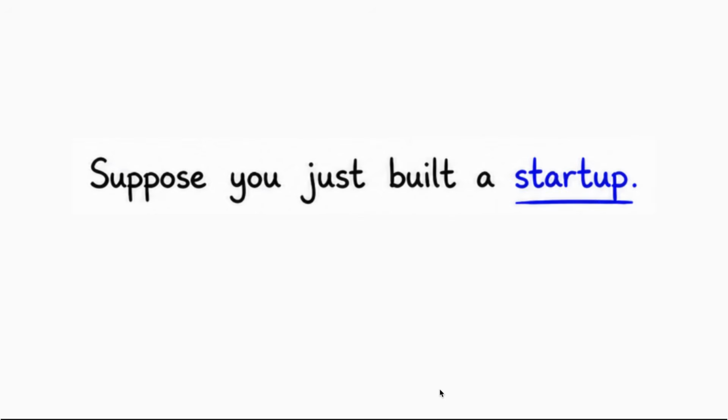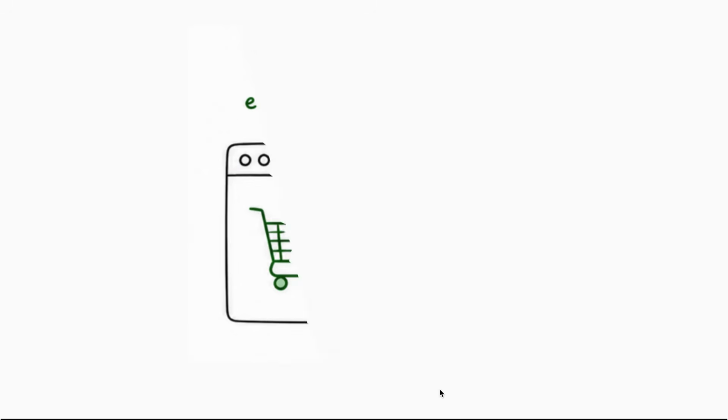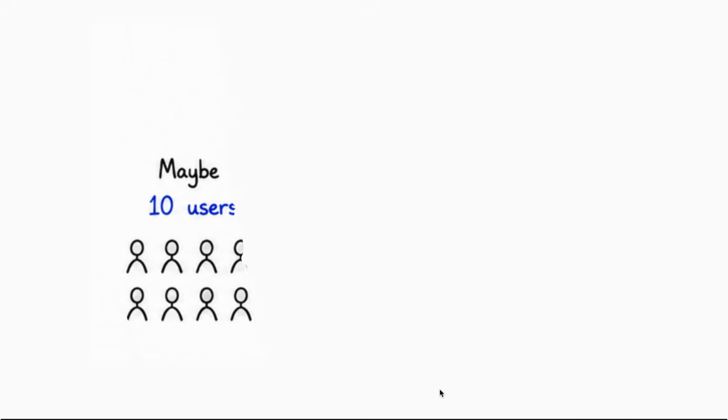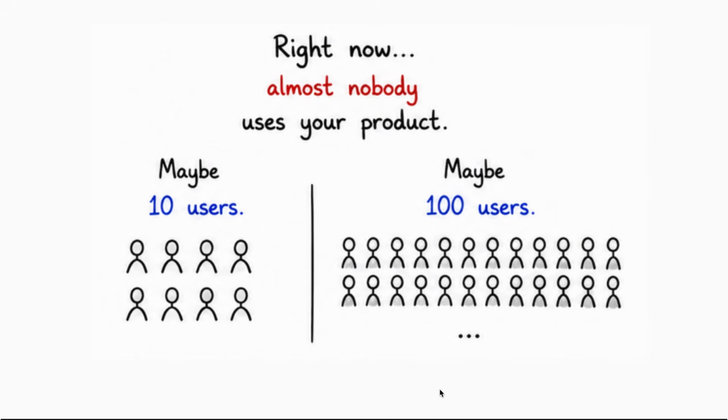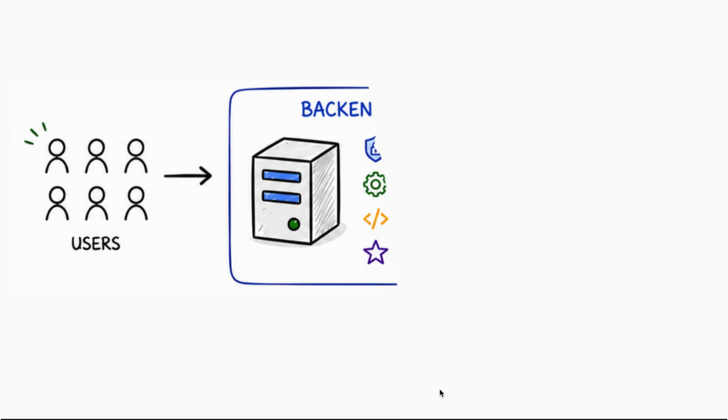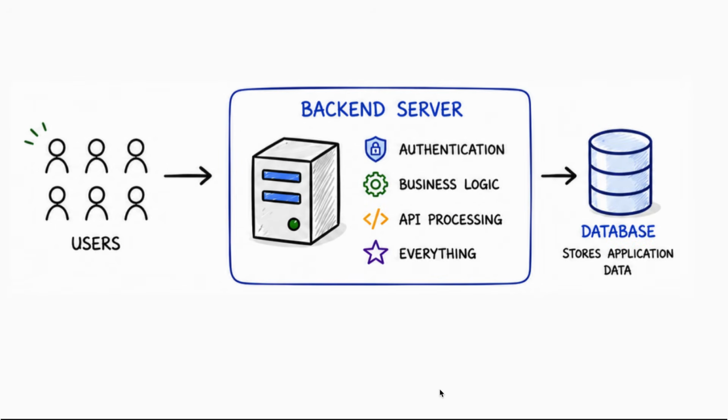Suppose you just built a startup, maybe an e-commerce platform, maybe a social media app. Right now, almost nobody uses your product. Maybe 10 users, maybe 100 users. So your architecture is extremely simple. One backend server, one database, and it's sufficient. Believe me, it's sufficient. The backend handles authentication, business logic, API processing, everything, and the database stores application data.